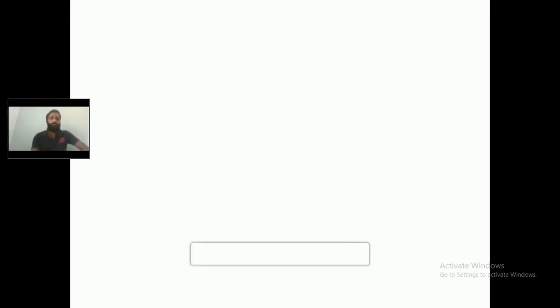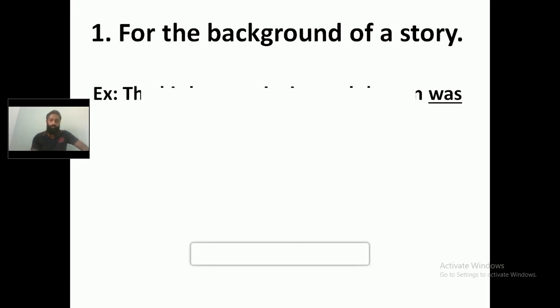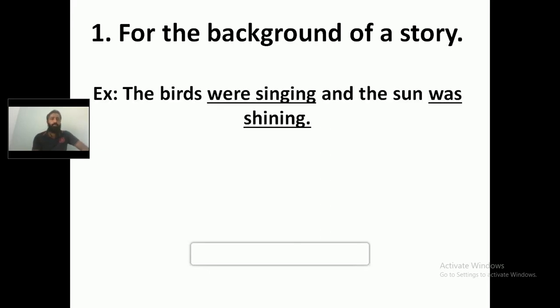Let's take the first usage, that is for the background of a story. If you have the habit of telling stories, you must be very clear with this particular usage. Let's see the example here. The birds were singing and the sun was shining. These 2 sentences are preparing a background of a particular story.